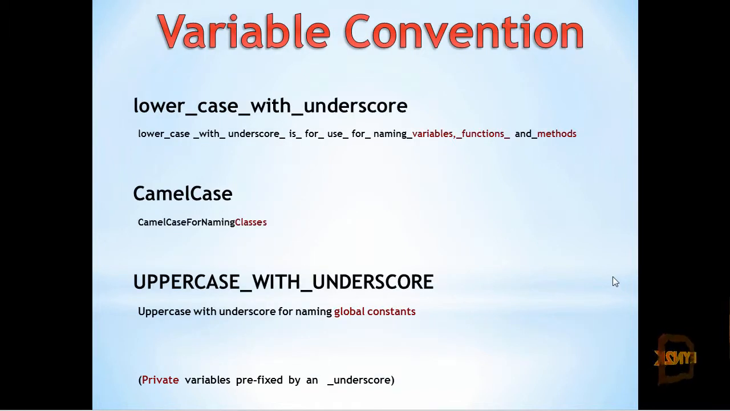Variable convention is very important in Python. A key feature to Python is easy readability. Lowercase with underscore is used for variables, functions, and methods. Camel case for classes, and uppercase with underscore for global constants. All of these we'll become more familiar with in the future.